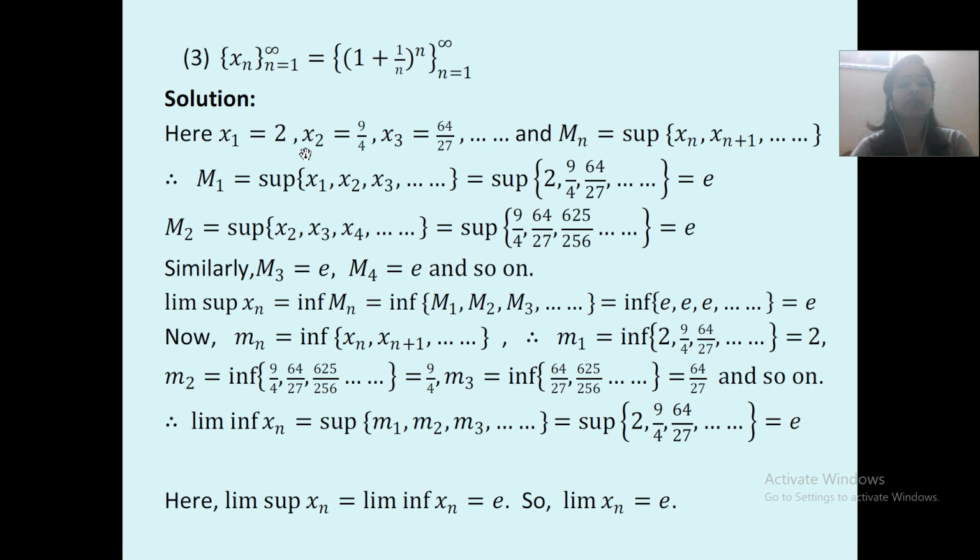આ તમે ઇક્વેશનમાં વેલ્યુ મૂકશો એટલે તમને આ વેલ્યુઝ મળશે. And what is Mn? Mn is equal to supremum of xn, xn plus 1 and so on. Now M1 is equal to supremum of x1, x2, x3 and so on, which is equal to supremum of 2, 9 upon 4 એટલે x1, x2, x3 and so on ની જે વેલ્યુ આપણે અહીંયા કાઢી એ અહીંયા તમારે સબસ્ટિટ્યુટ કરવાની છે. 2, 9 upon 4, 64 upon 27 and so on is equal to e.